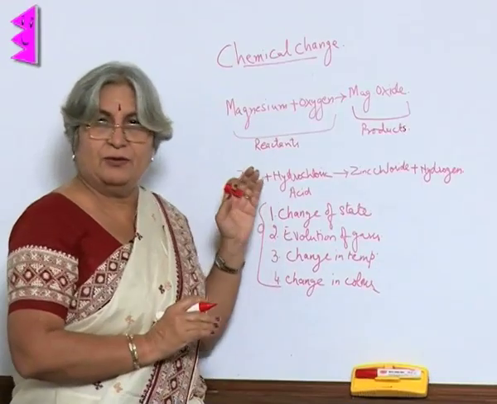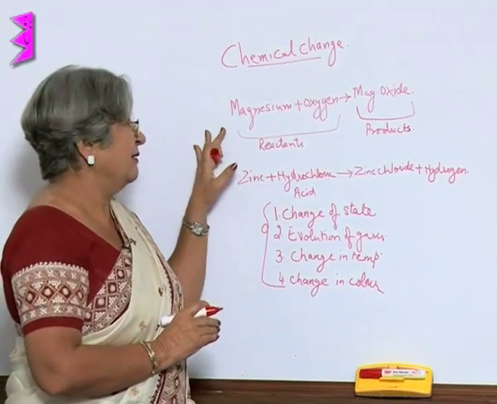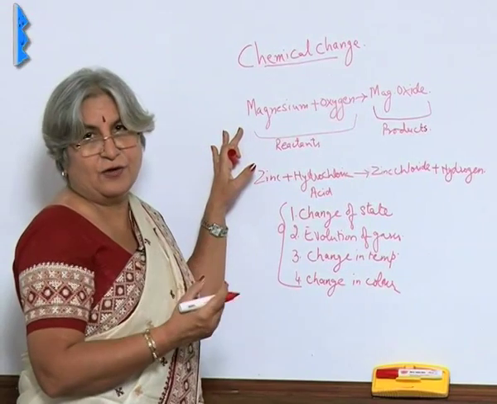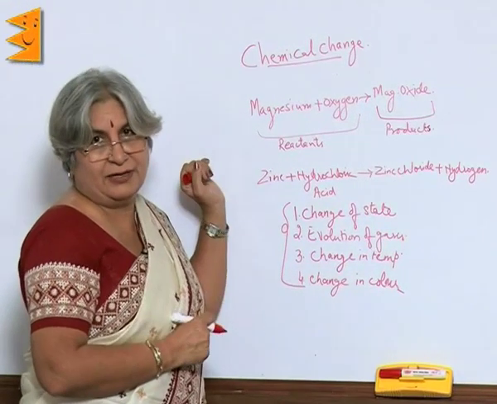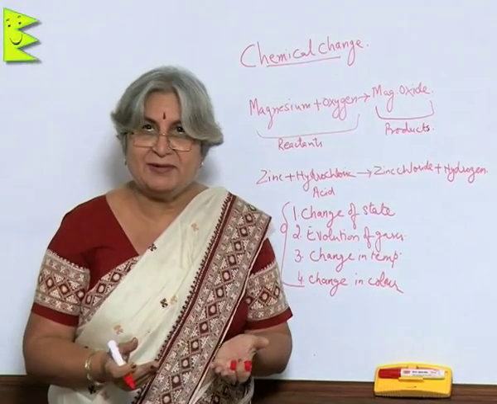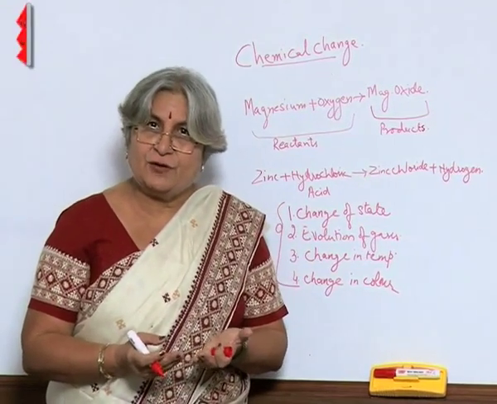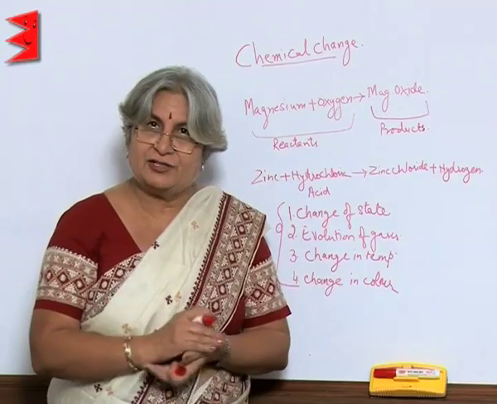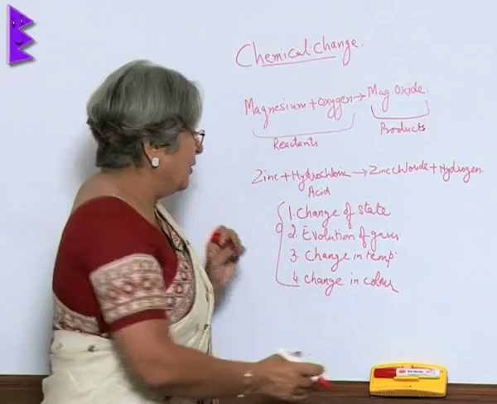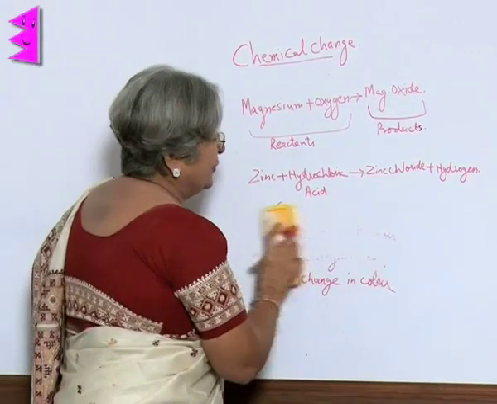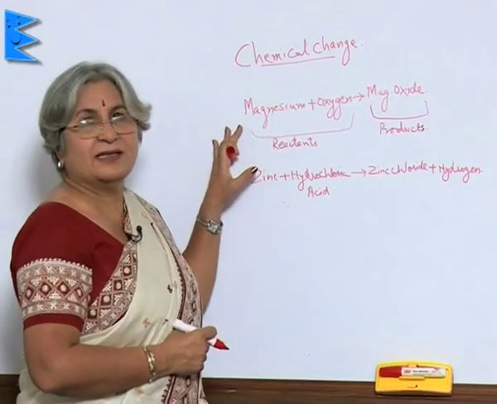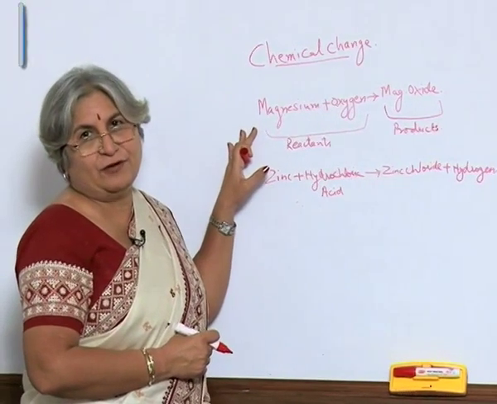Now, going back to our equation, here we were able to use a word equation, and that is a short form of talking about a chemical reaction. Can it be shorter? Yes, it can be. In chemistry, we do not have to depend upon conventional language. Chemistry has its own language. So, what we do? We can use symbols and formulae. Let us replace these words with symbols and formulae.